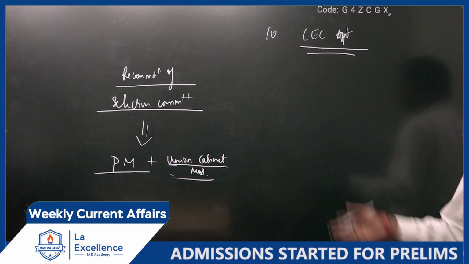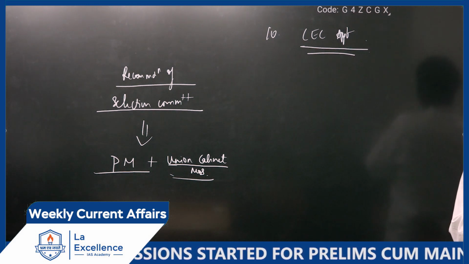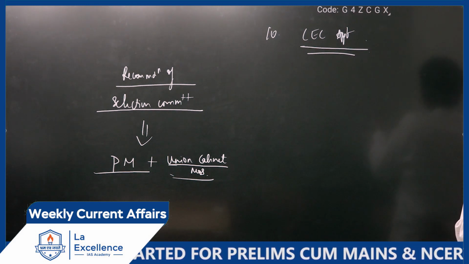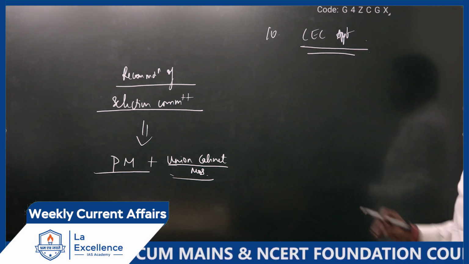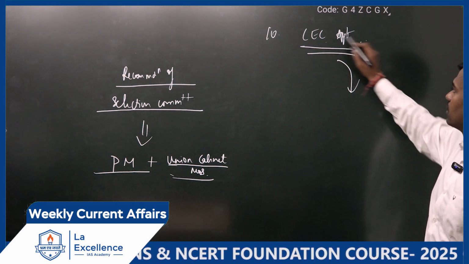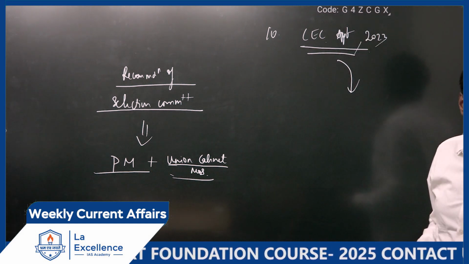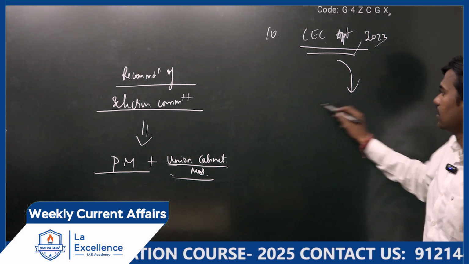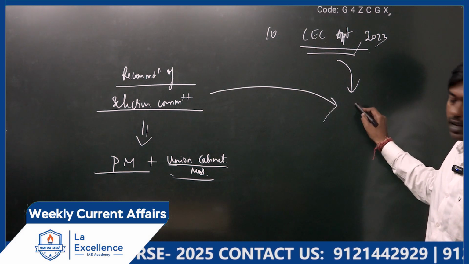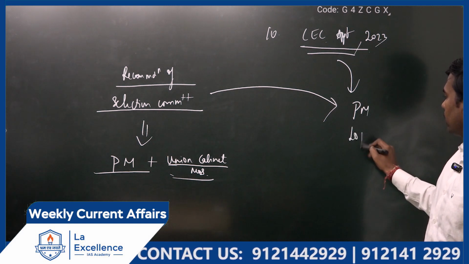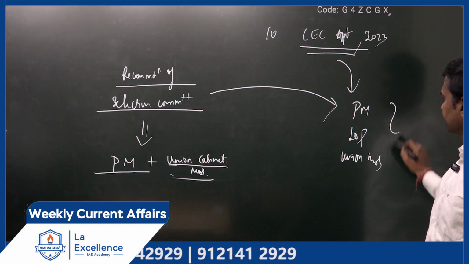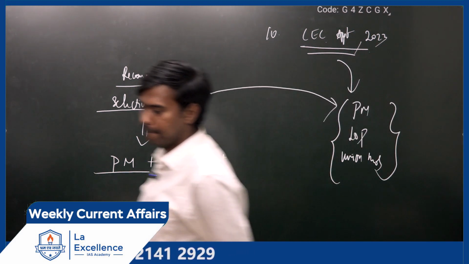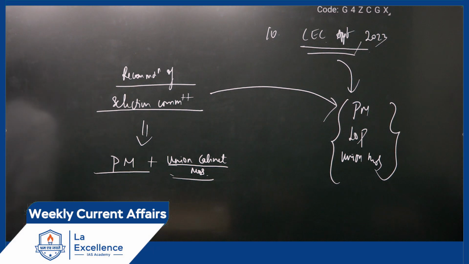But very recently, a bill was passed in Parliament in 2023 making some changes in the appointment of Chief Election Commissioner and Election Commissioner. That is the Chief Election Commissioner Appointments Bill 2023. Here, what they have recommended is that this selection committee should consist of the Prime Minister, the Leader of Opposition, and a Union Minister.